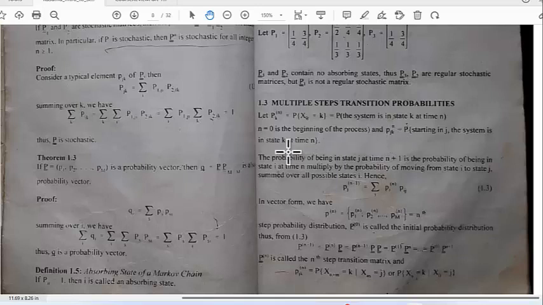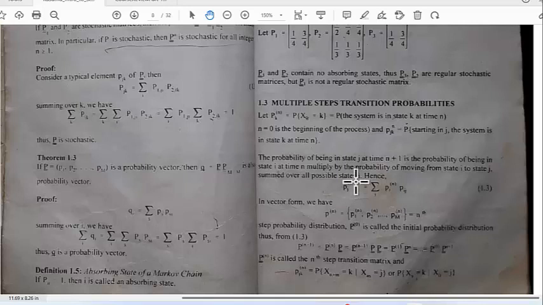Now again, please notice there's an ambiguity between the capital P and the small p. The usage is not consistent. This capital P sub k super n is the same as this P sub j super n. So here we're investigating the probability of being in state j at time n plus 1. How does that relate to the probability of being in various states at time n?